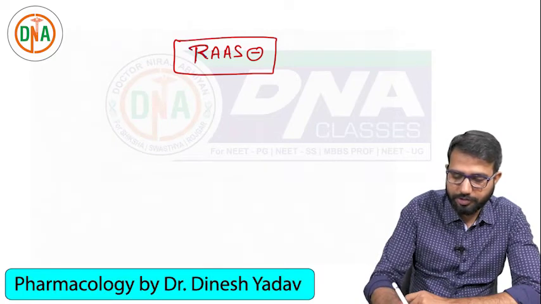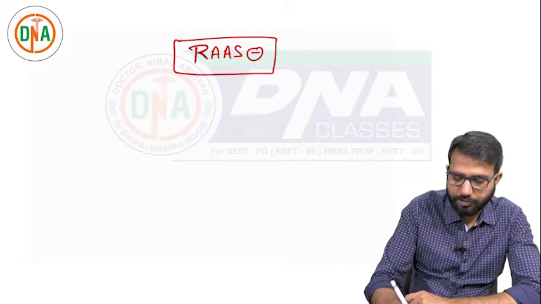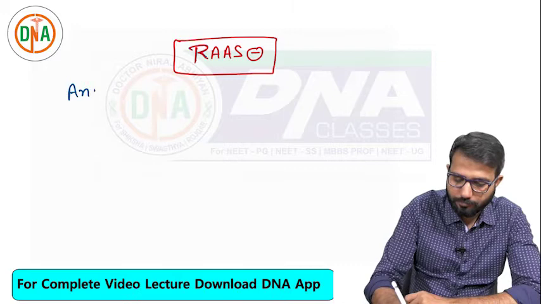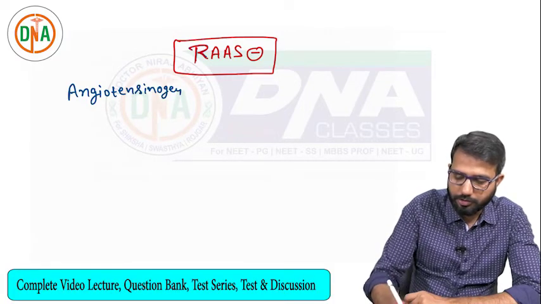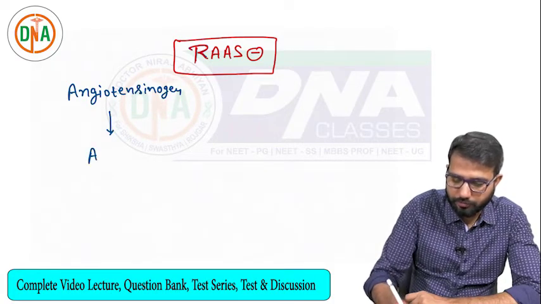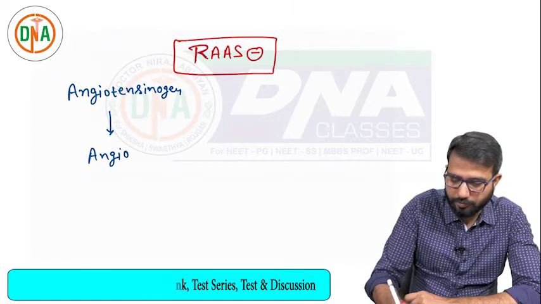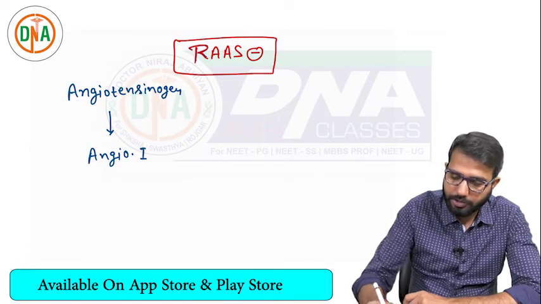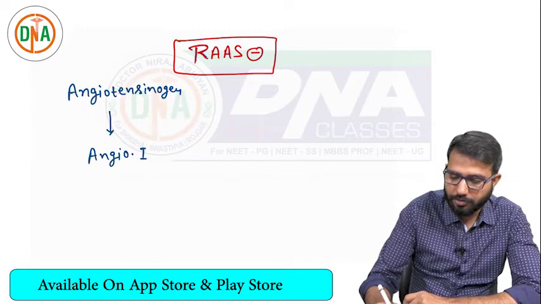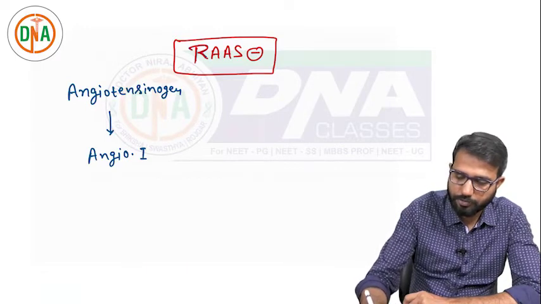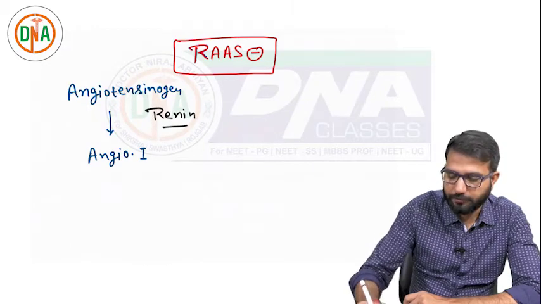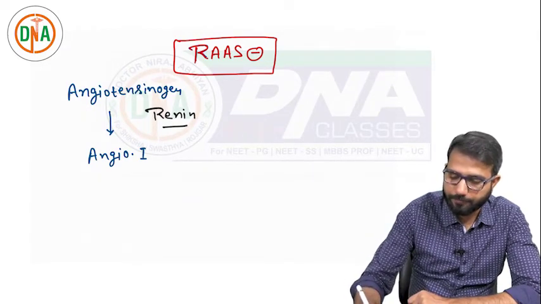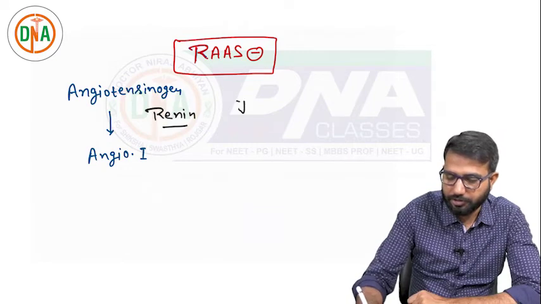So angiotensinogen, that is the inactive form, is converted to angiotensin 1, and the hormone required is renin. From where are we getting this renin? Renin is basically from the JG cells, juxtaglomerular cells